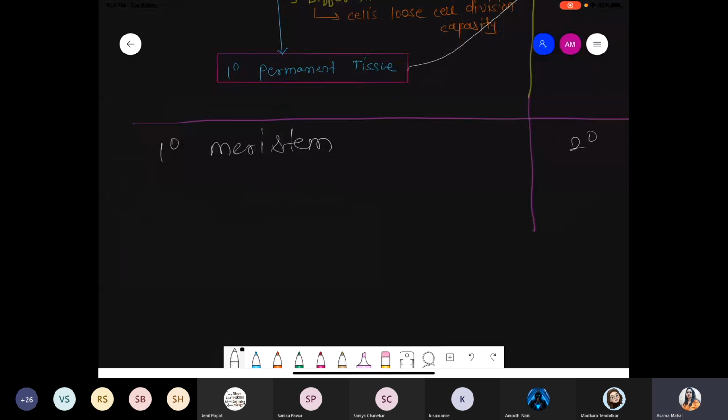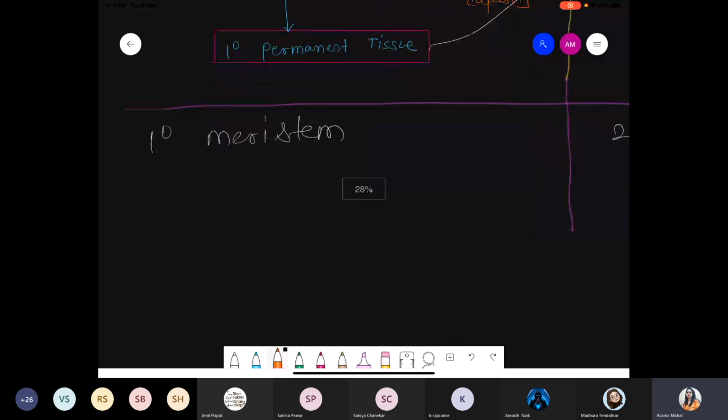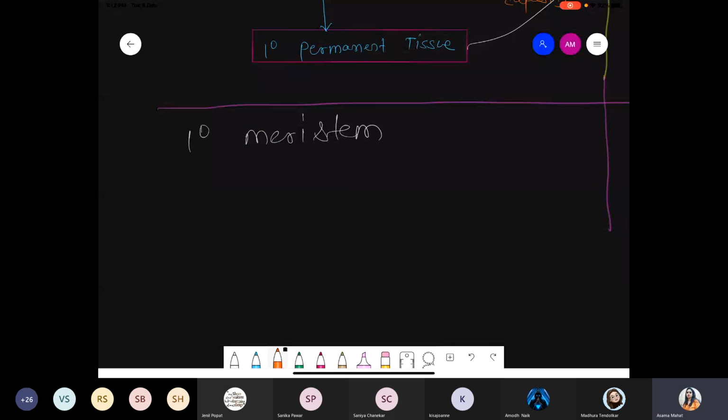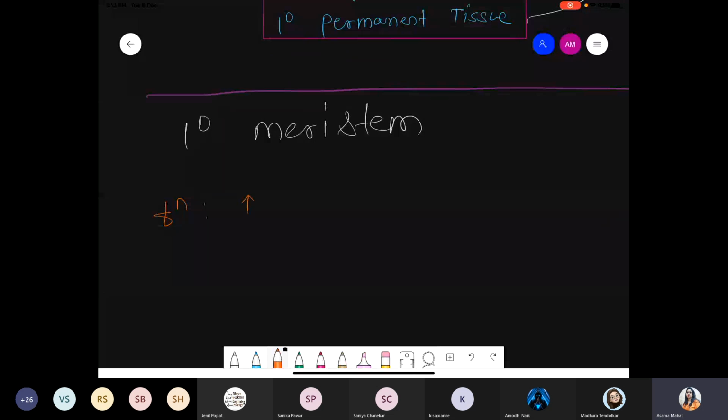We discussed that primary meristem forms during the early developmental stages. So when we are talking about the function, primary meristem is responsible for increasing the length of the plant organ. What is the main function of the primary meristem?